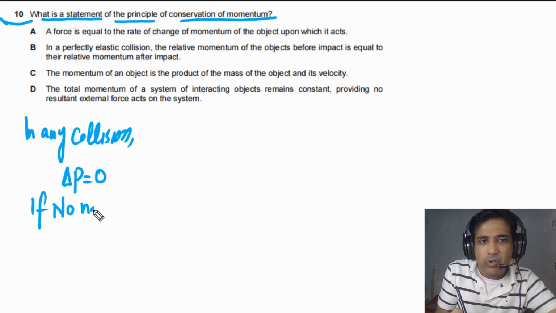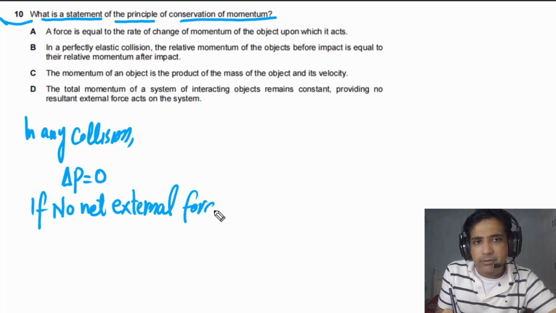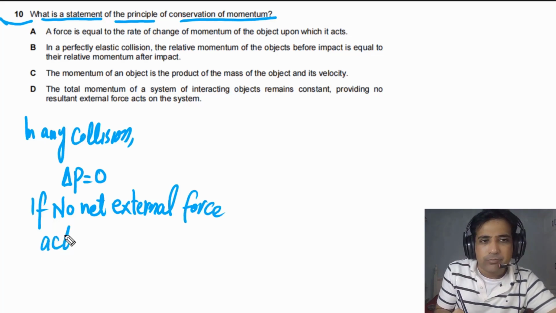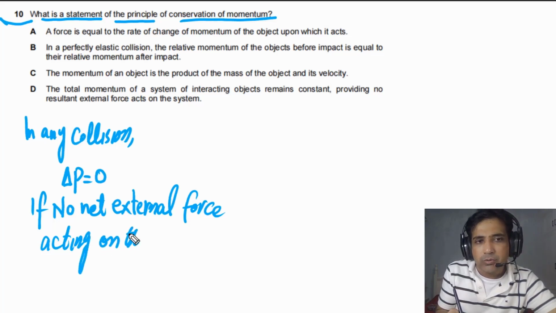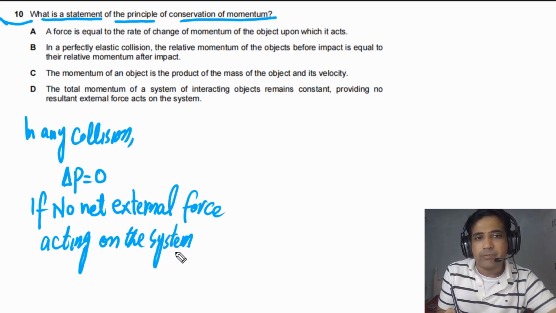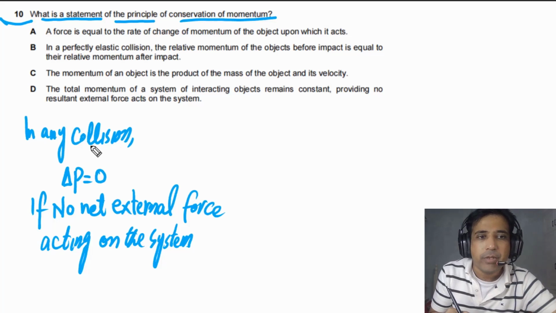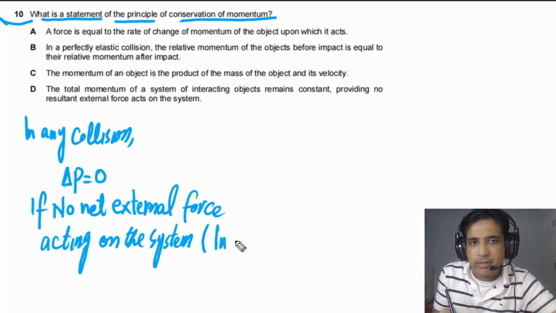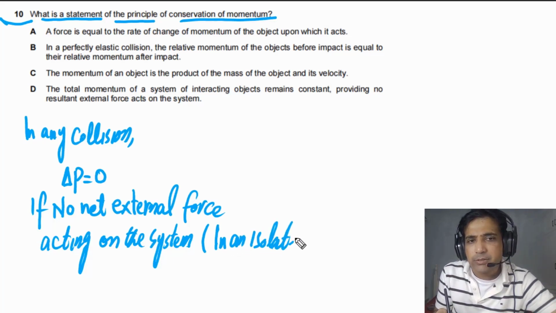If no net external force is acting on the system, then momentum in any collision is conserved. Or simply we can say, in an isolated system, which also means that there are no external forces acting on the system, momentum is also conserved.